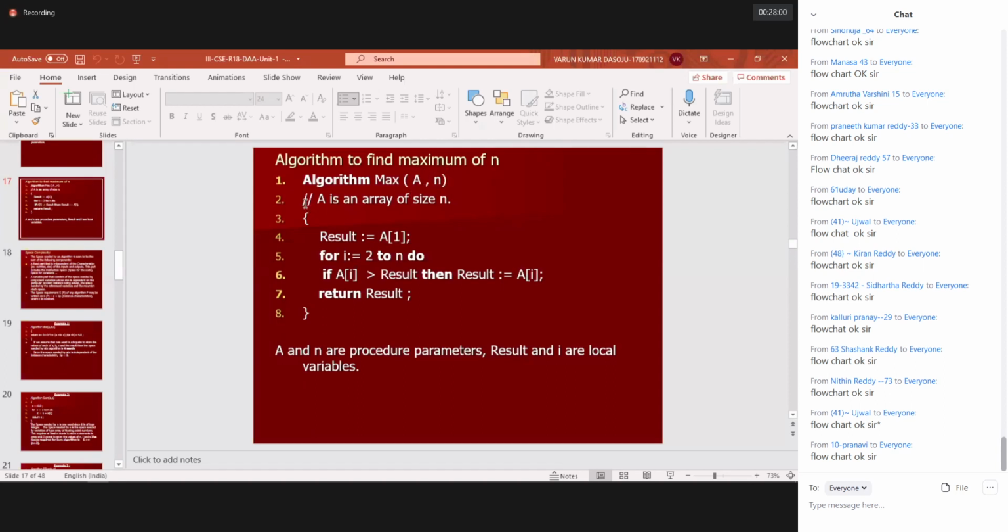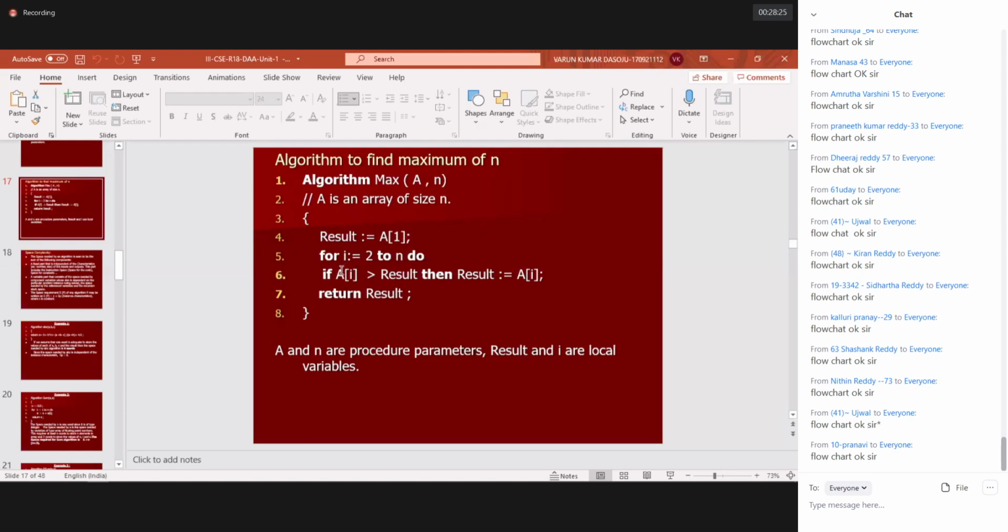This is a comment, which cannot be executed by the system. Comment uses double slashes: A is an array of size n. It's just like the C programming language. It's like a begin, the same symbol we are using. Result is a variable I'm using, and this is an array in which I'm storing all the values. First of all, I'm assigning the first element in the array to the result. I'm considering the first element as the maximum element.